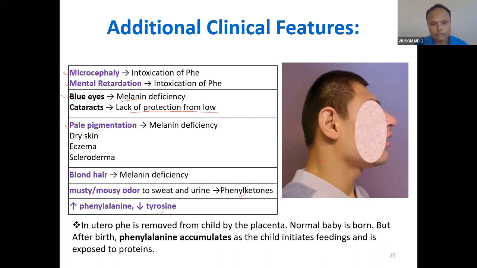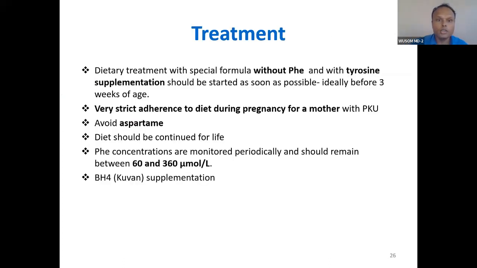I have already explained this. After birth, phenylalanine accumulates. Before birth, phenylalanine is all taken away by the mother's blood. So how do you treat this condition? You treat this condition through dietary restriction of phenylalanine. This is the treatment. And then you do tyrosine supplementation, because tyrosine is easily metabolized. It should be started as soon as possible, ideally before 3 weeks of age. This is very important, so that you prevent any phenylalanine toxicity.